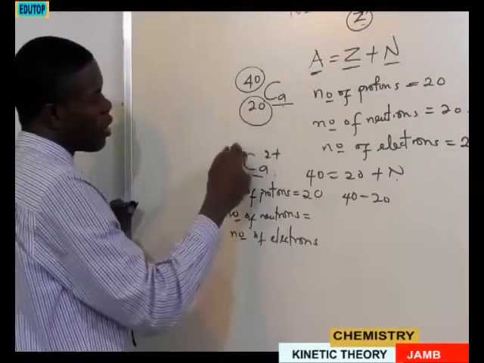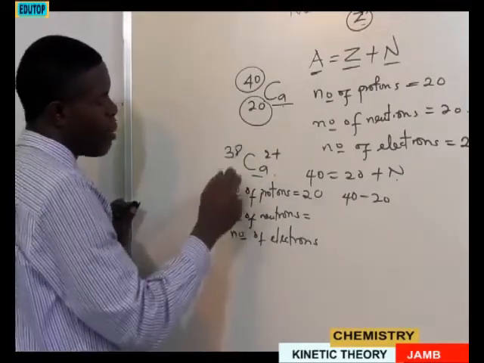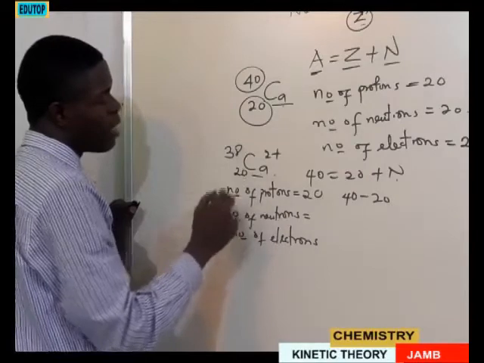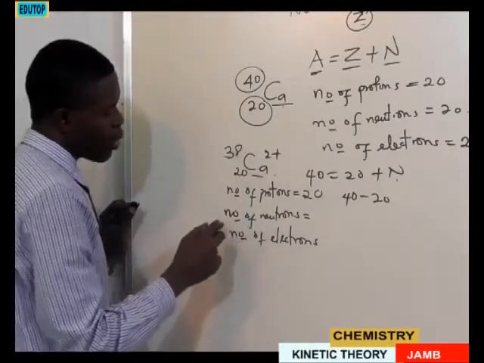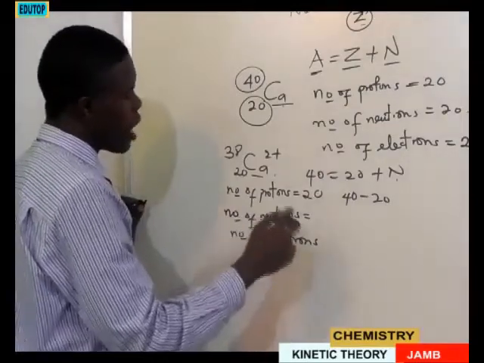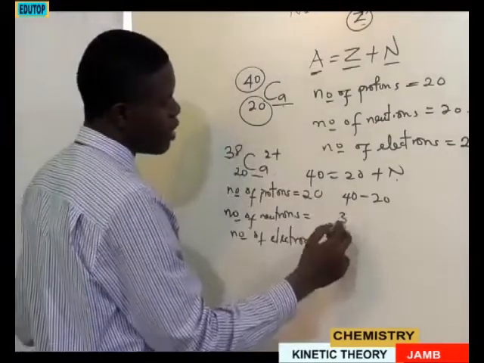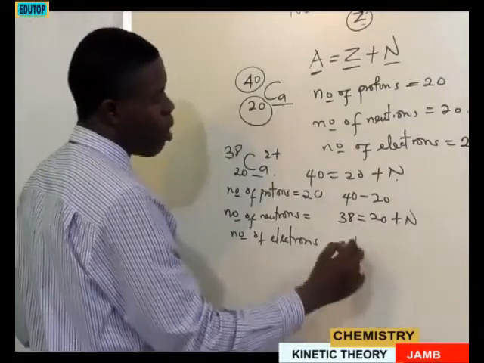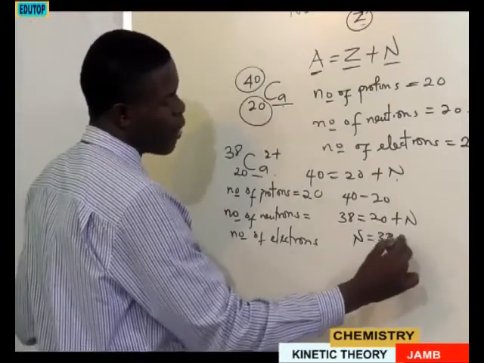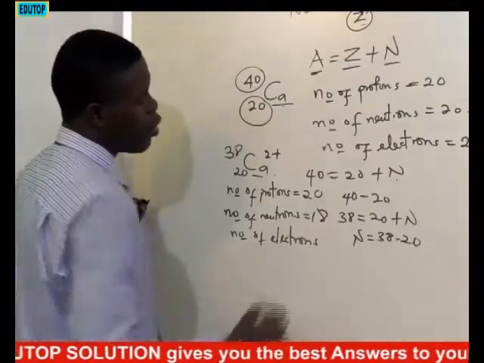So this one becomes 38. The atomic number still remains the same, 20, but the mass number will be affected. So if the question asks us to calculate the number of neutrons, since this is now the mass number, 38, atomic number, 20, plus number of neutrons, the number of neutrons will be 38 minus 20, and that will be 18. You can see that now.